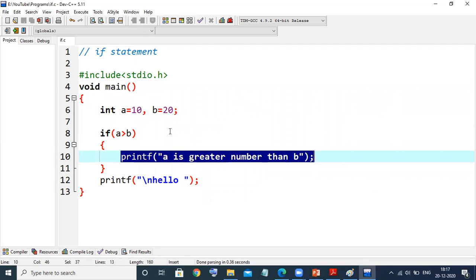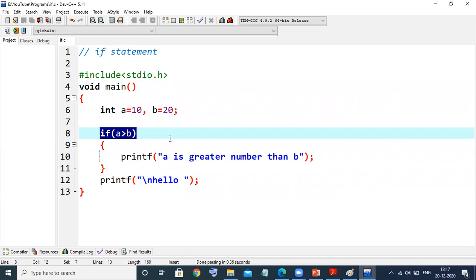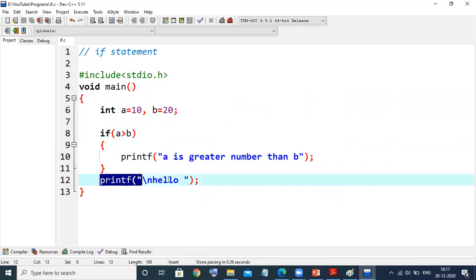If it is false, it is not going to execute this statement. So here we are not executing sequentially. See, we are selecting here, right? If it were sequential, then it would print this also. So it will jump directly to print hello.